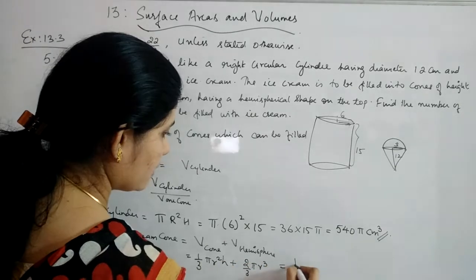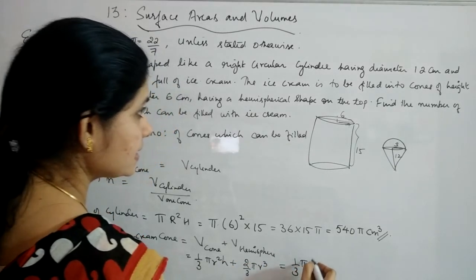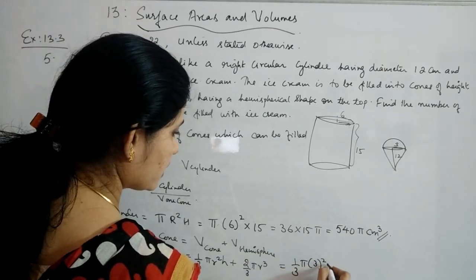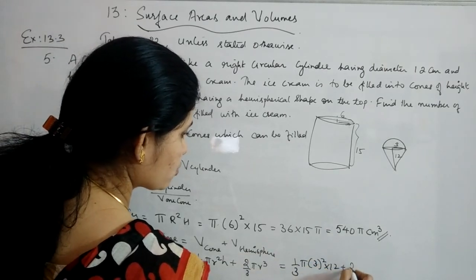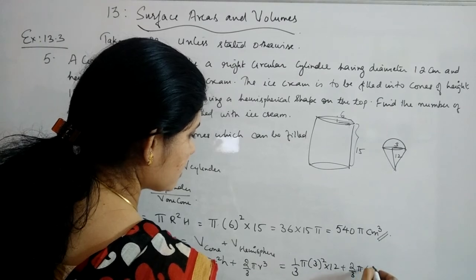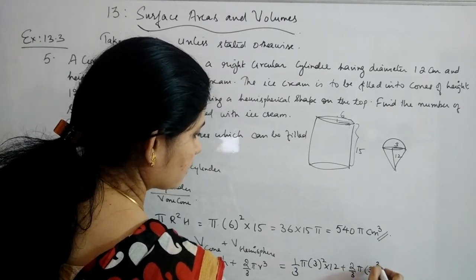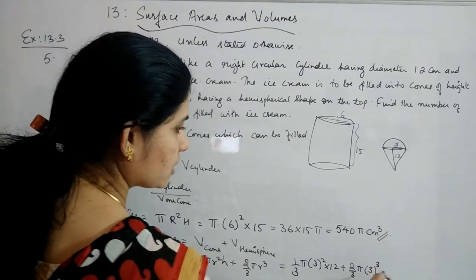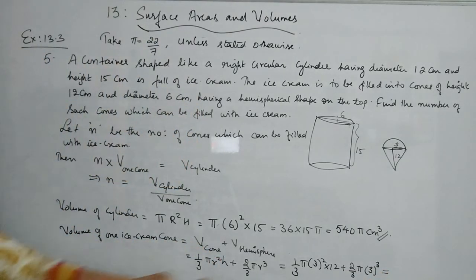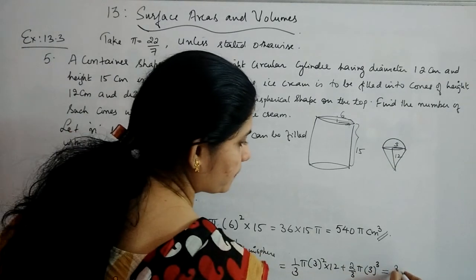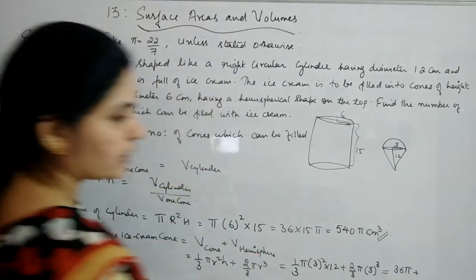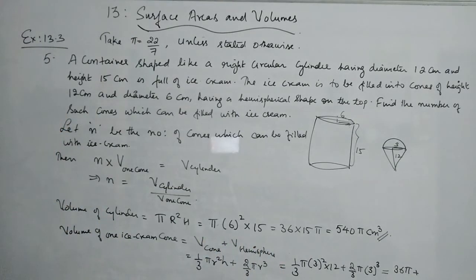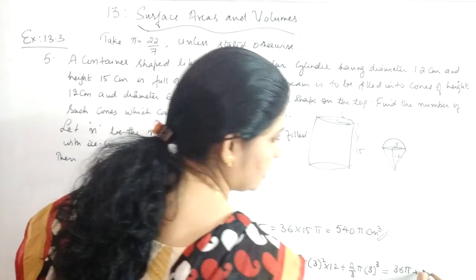So replacing the values, 1 by 3 pi, r is 3, so 3 square, into h which is 12, plus 2 by 3 pi, r is again 3, the whole cube. Here 1 by 3 gets cancelled, 12 into 3 is 36 pi, and the other one, 3 gets cancelled, and you have 2 into 9, which is 18 pi.